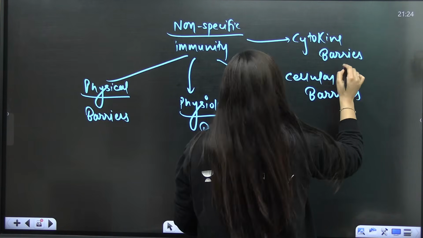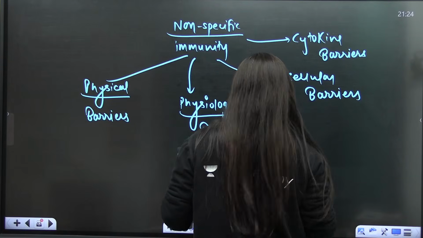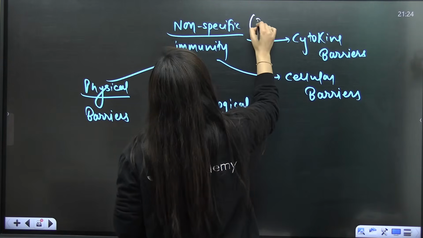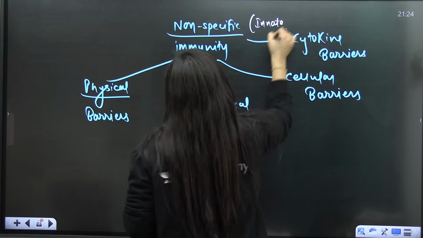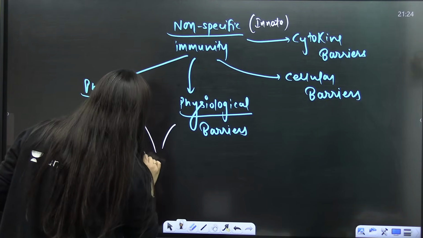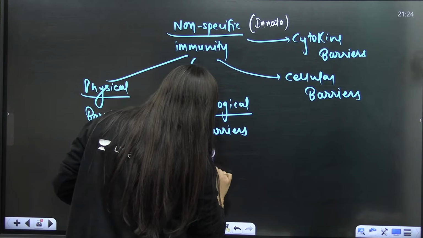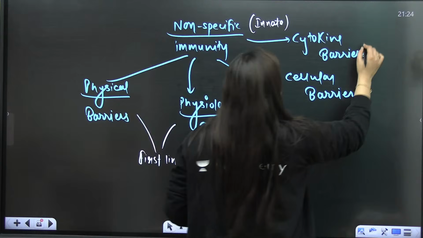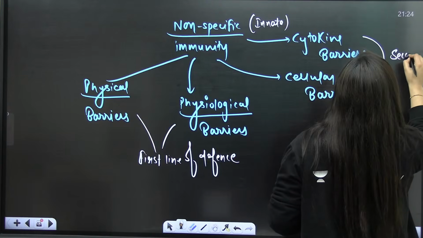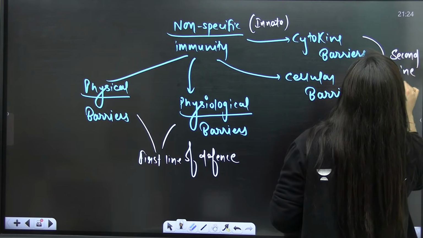So it is innate, that is by birth. Okay, so these physical and physiological barriers, they'll form first line of defense. These two will form second line of defense.